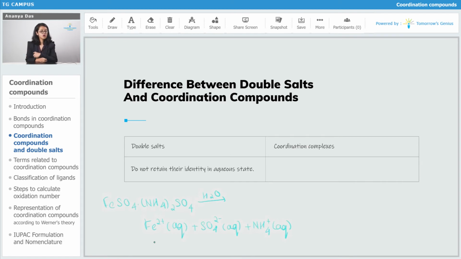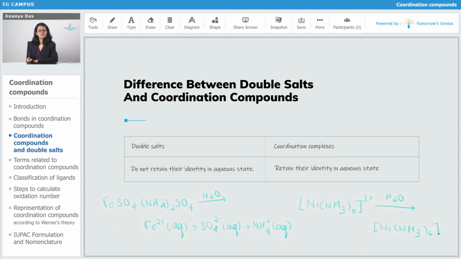Whereas on the other hand, coordination complexes retain the identity in aqueous state. If I take a coordination complex and dissolve it, nothing will happen to it. It will remain as it is.